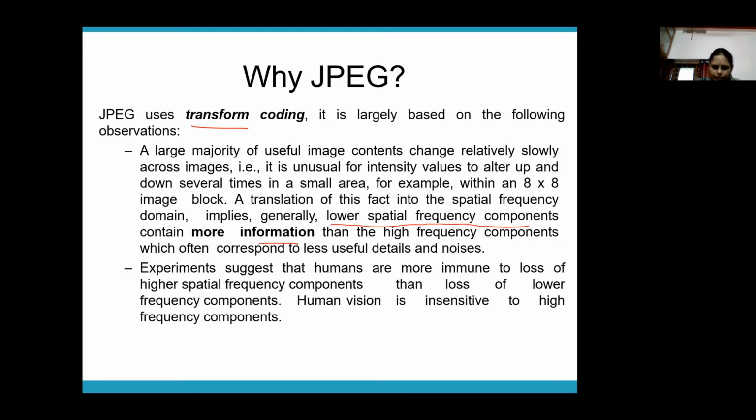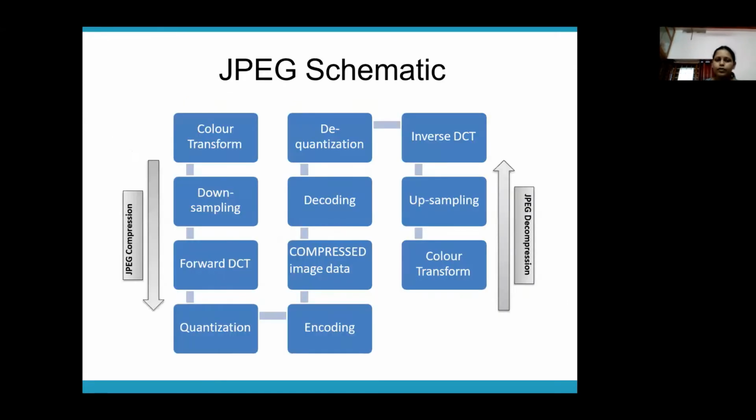Another thing is that, as I said, human vision is insensitive to high frequency components. These properties are exploited, and JPG uses a technique called transform coding. We are going to see the numerous steps in transform coding. This diagram in front of you is a schematic diagram of JPG compression. You can see a lot of steps, right? All these steps are part of the technique called transform coding.